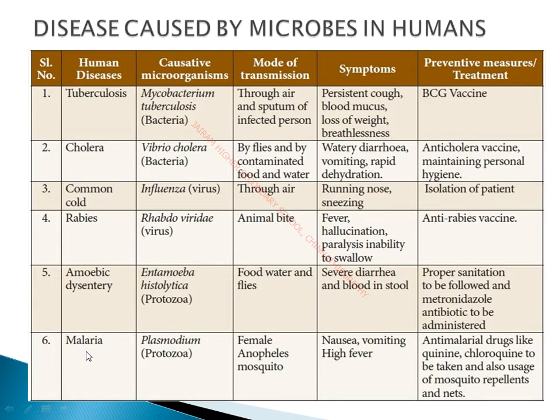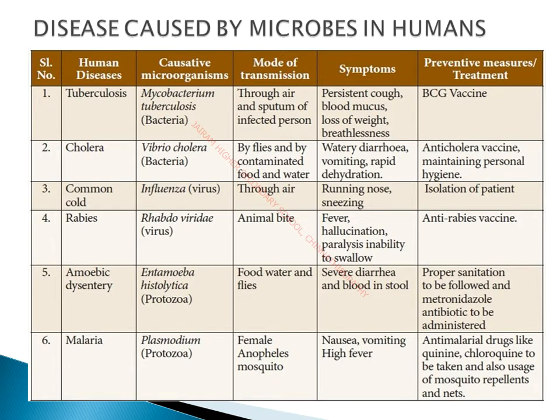And next disease is malaria, and this is also a common disease. We heard malaria is also a fatal disease, sometimes like coronavirus. Once malaria proved to be a very fatal disease, many deaths have occurred due to malaria, and this is caused by a plasmodium, a protozoa. And we always know that malaria is caused by female Anopheles mosquito, but actually it is not. Malaria is not caused by female Anopheles mosquito. Female Anopheles mosquito is just the carrier of the disease.